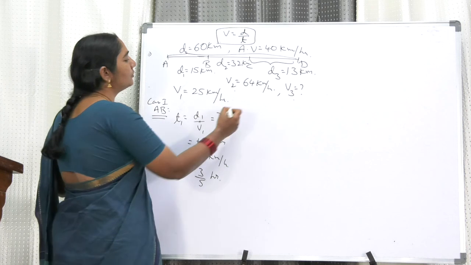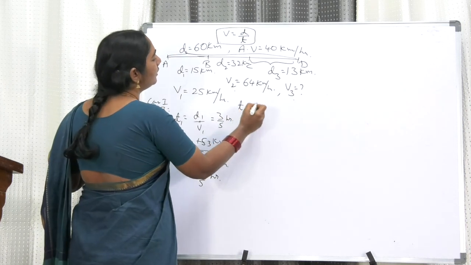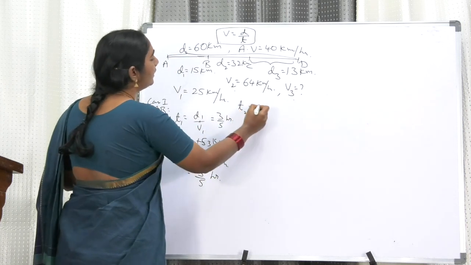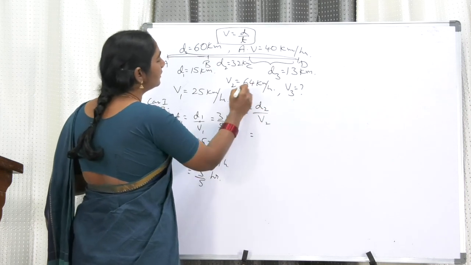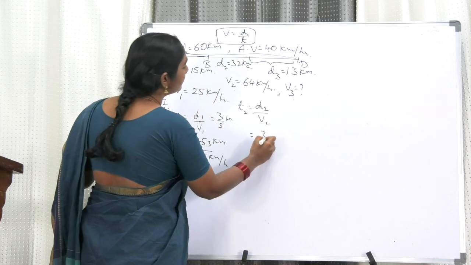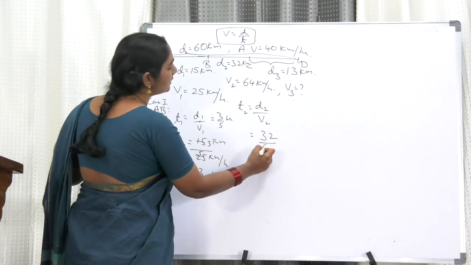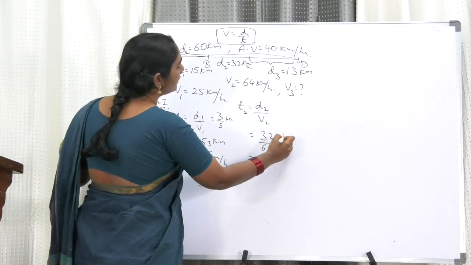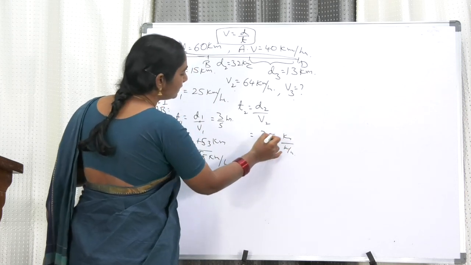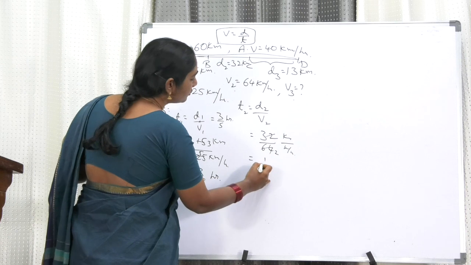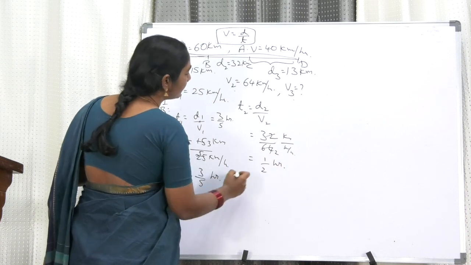Now case 2: T2 is the second distance by the second velocity. The second distance is 32 and the second velocity is 64 kilometers per hour. Cancelling, we get 1 by 2 hours.